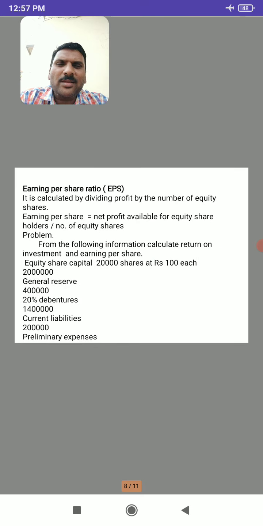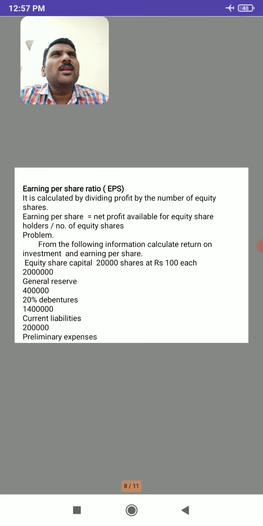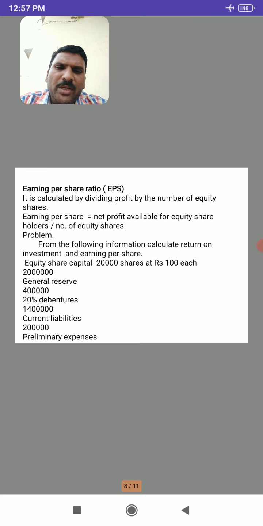So the last very important topic is the earning per share ratio, EPS. This EPS is very important, that is earning per share. It is calculated by dividing profit by the number of equity shares in the firm. The profit means net profit available to equity shareholders divided by number of equity shares. So we have to find out the net profit available for equity shareholders, then find out how many equity shares are there in the firm.